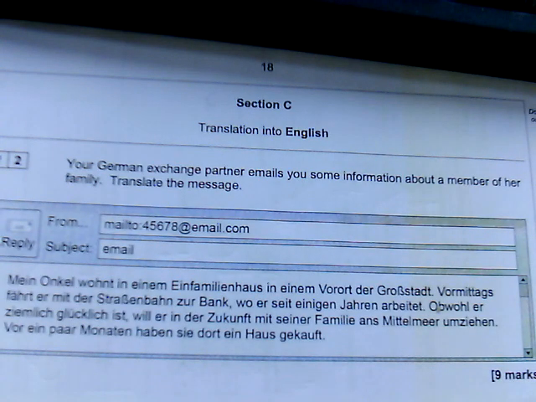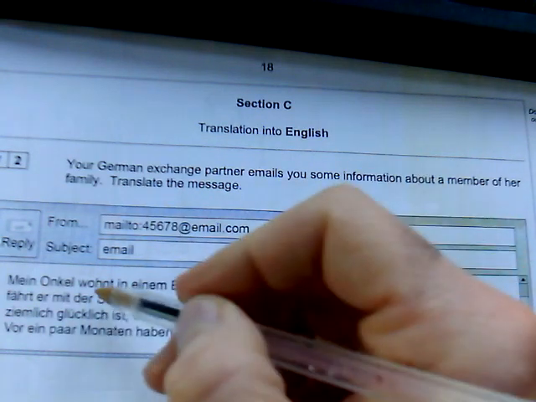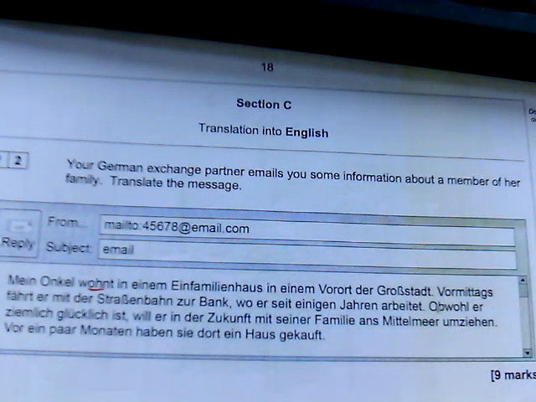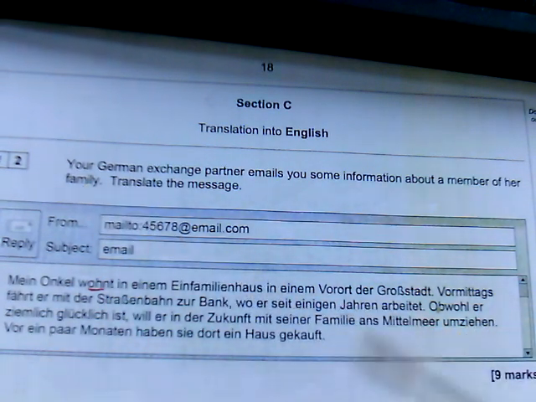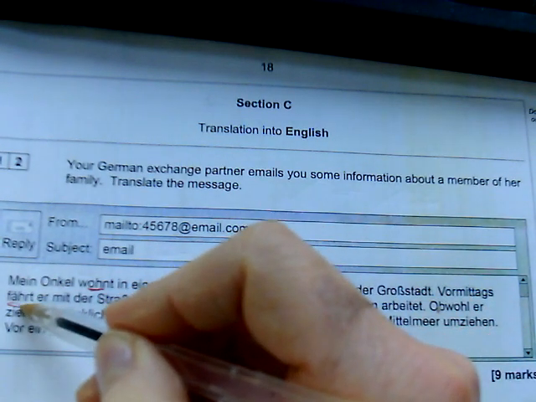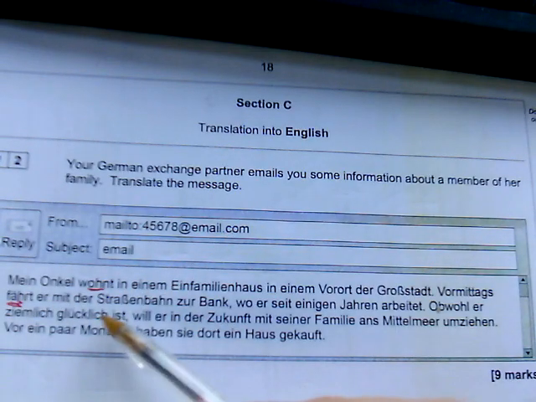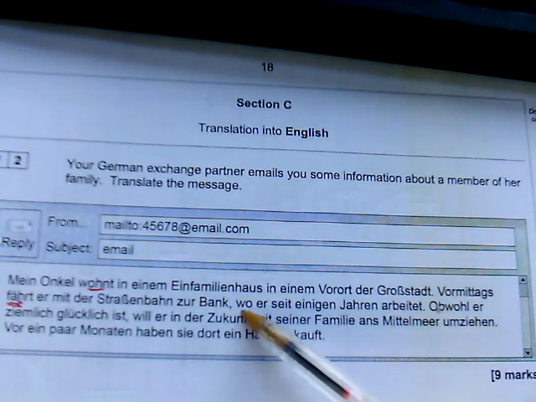verbs first of all. So if we look here, we have got mein Onkel wohnt. I would scan it and read it through, just get the gist of what it's about. We know that it's about family. We look at the context at the beginning. If we keep going, we've got the main verbs. We've got vormittags, so we've got the time phrases. Fährt mit der Straßenbahn zur Bank.